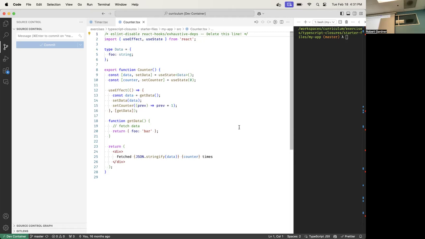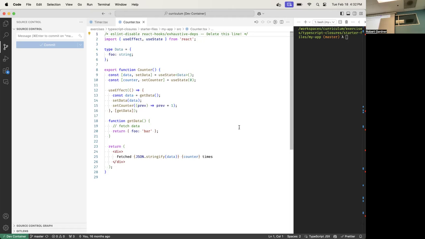Now let's do the effect function from here to here. Data declared inside or outside? It's declared right inside here. Why did you name it the same name? I did that on purpose. So we have to think about this. It's declared here, so this one is referencing which one? The one from line 13. Yeah, it always references the closest one.